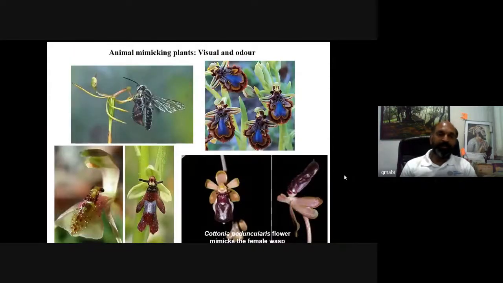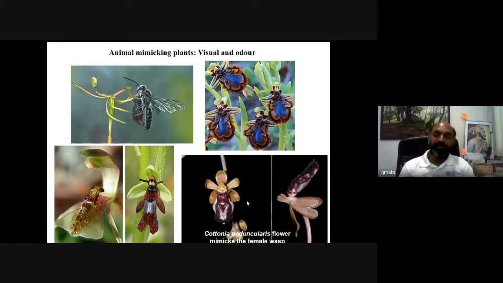This is a mimicry of an insect. You can see here, this is called bee orchid. It exactly mimics the female wasp, and it can also emit